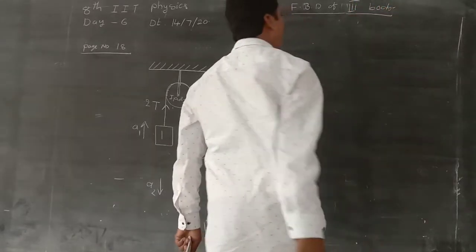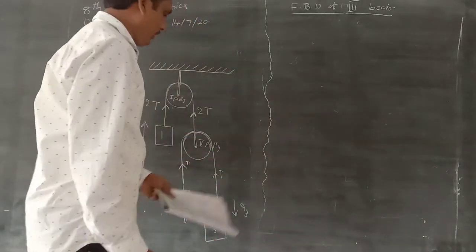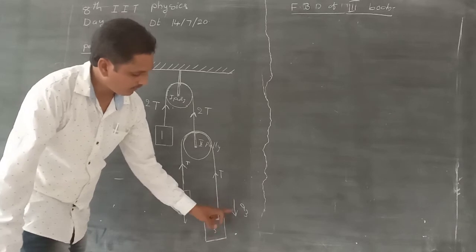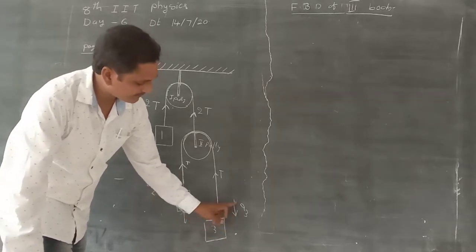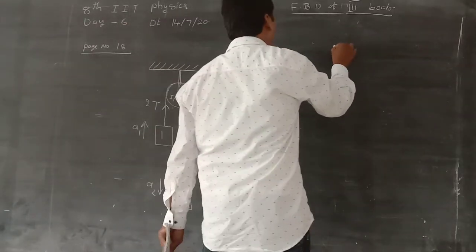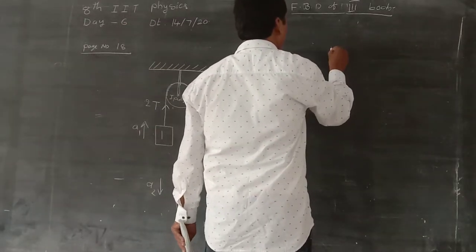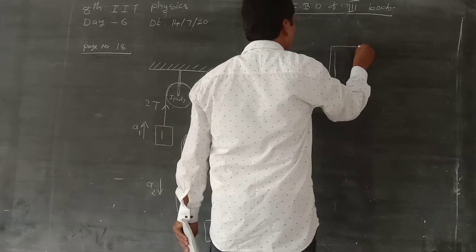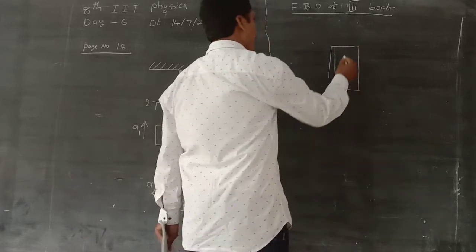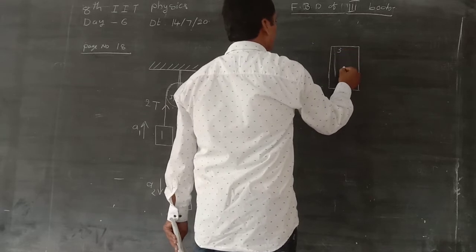Free body diagram of the third body. Where is the third body here? Which direction? Downward direction. The acceleration of the body is in the downward direction. So here, free body diagram of the third body.